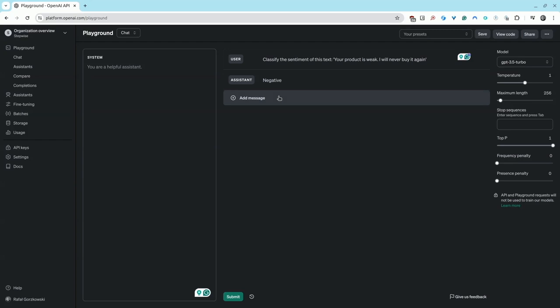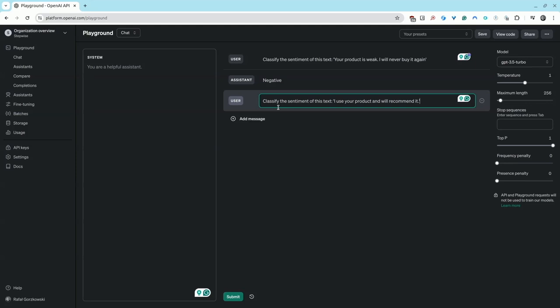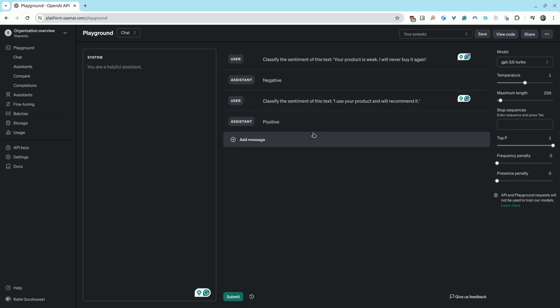So let's try another prompt. Let me put the sentence here. So we'll ask the model to classify the sentiment of the following text. I use your product and I will recommend it. So, as we can see, the model processed this text and categorized the sentiment as positive.